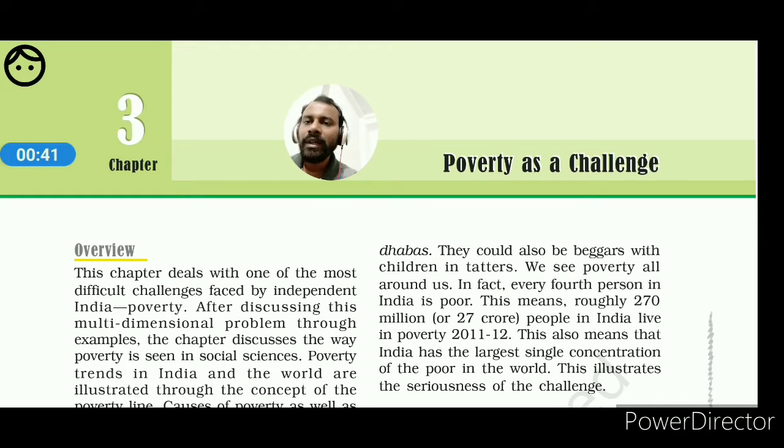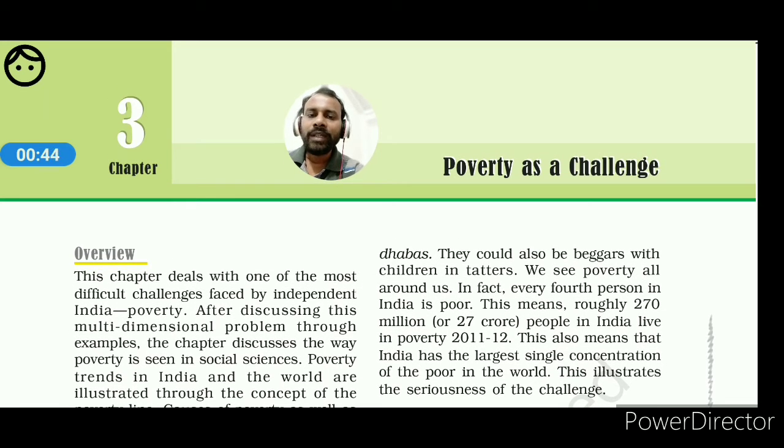This is not the only concept of poverty. Poverty also relates to some other dimensions, but we have to keep in mind the most important thing for poverty, that is the less income. So less income is one of the most important reasons for poverty. Next one, what is the reason behind the less income of the people? In the Indian context, the most important reason is mainly associated with the unequal distribution of the resources.